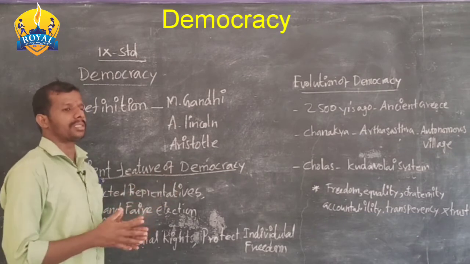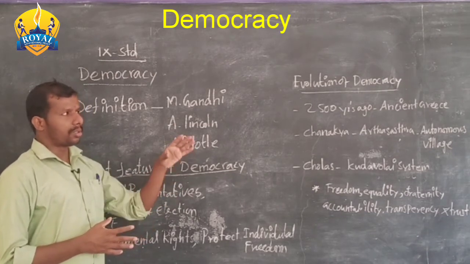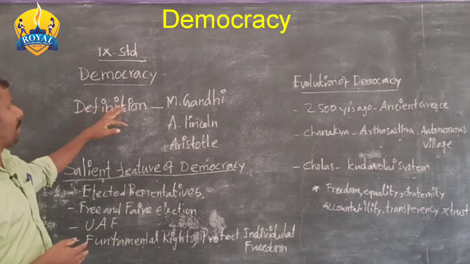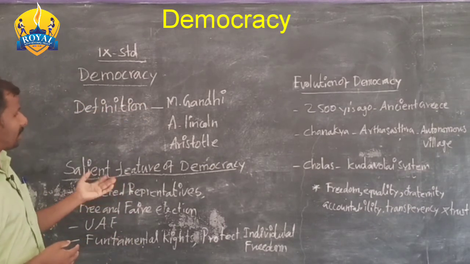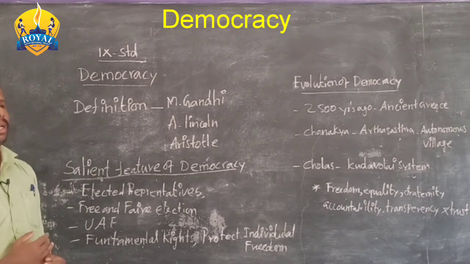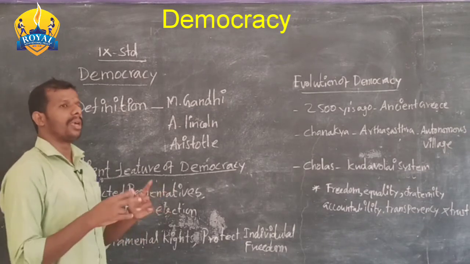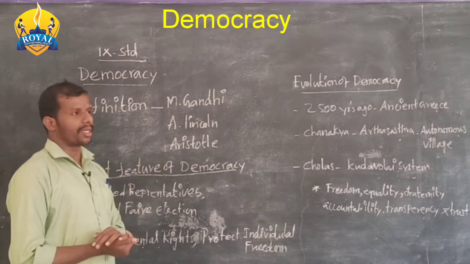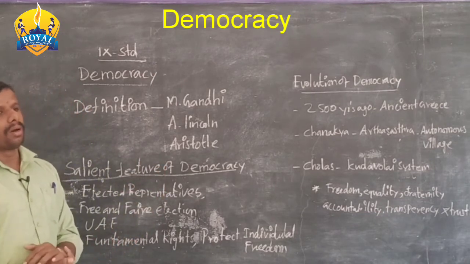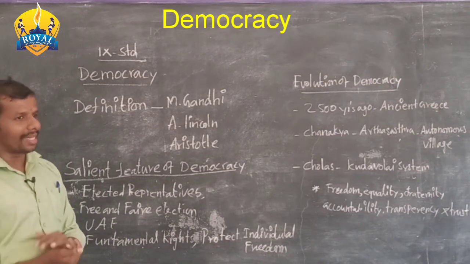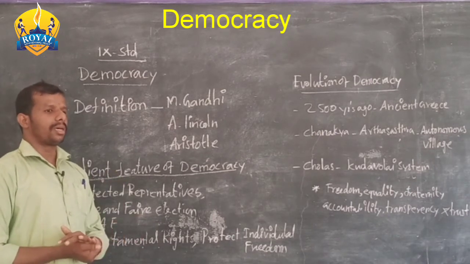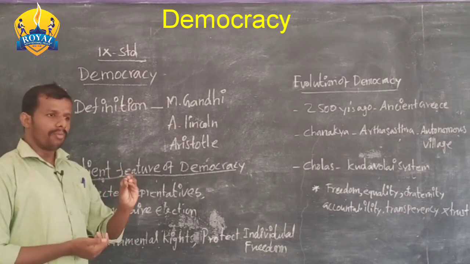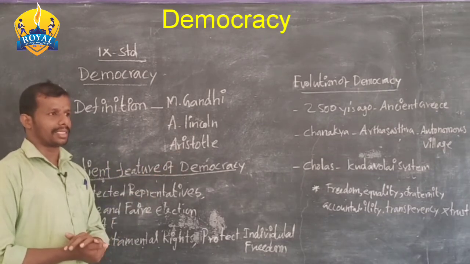It will be discussed. Okay, in today's session we discussed what democracy is and its definition, then the salient features of democracy, the evolution of democracy, the types of democracy, and the merits and demerits of democracy. Okay children, I hope you understand the lesson. If you have any doubt, we can rectify it in the next session.